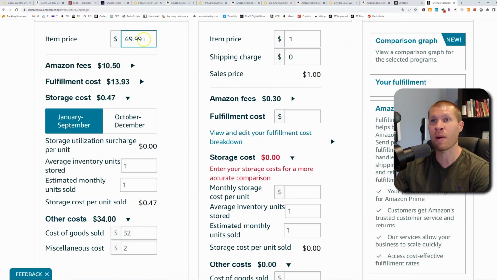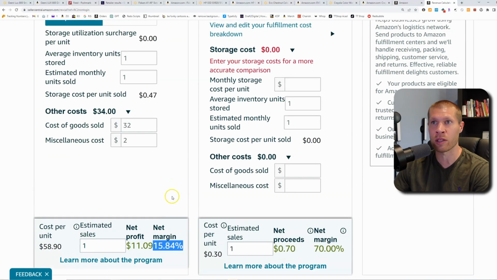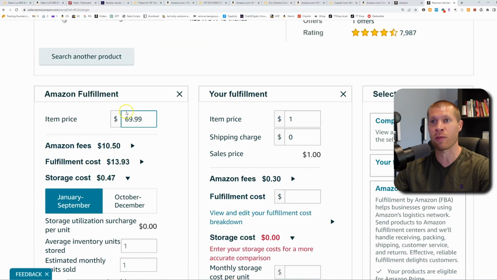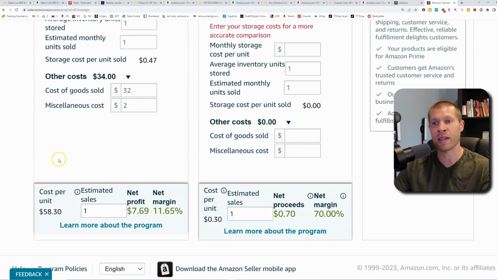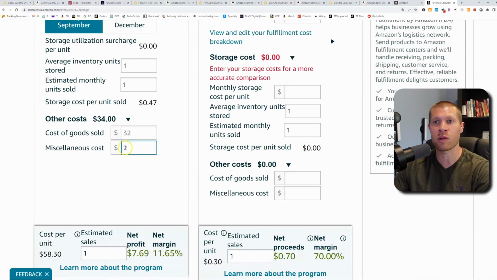We sell it and match the buy box price or match the lowest new price on Amazon, since there is no buy box on this listing, for $69.99. Then each unit we'd make $11.09 in profit, which is a 15.84% profit margin. That still gives us a little bit of wiggle room as well in case we dropped our price. So let's say somebody dropped their price, we had to match the buy box price at $65.99. Well, we'd still make $7.69 per unit, and we're only spending $32 per unit. So it would be 11.65% net margin on each purchase.